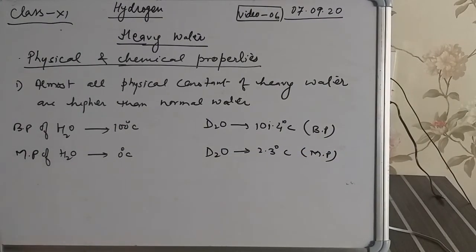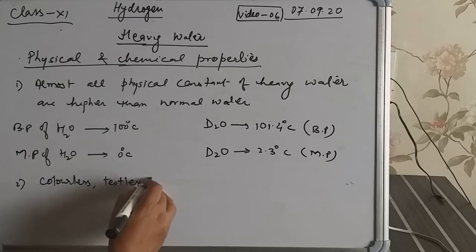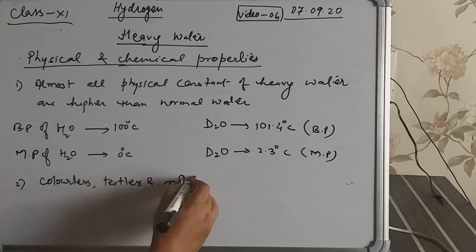So the physical constants are higher than normal water, and like water it is a colorless, tasteless and mobile liquid.